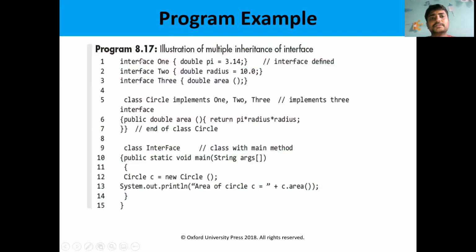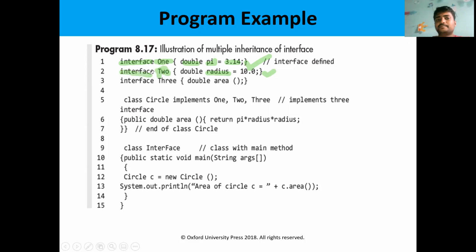So let us check this one. Interface is a keyword. Interface name is 1, which defines pi is equal to 3.14. That means it is a constant. We are assigning the variable pi as 3.14. Then we are defining the radius value as 10. So that is a constant. Then interface name is 2.